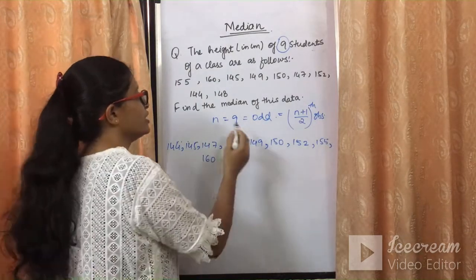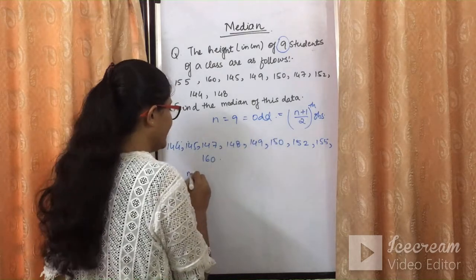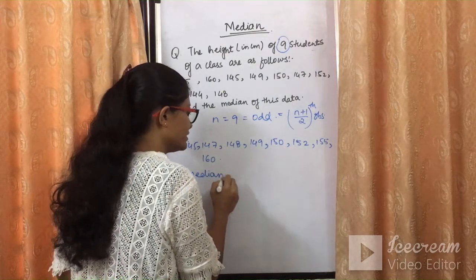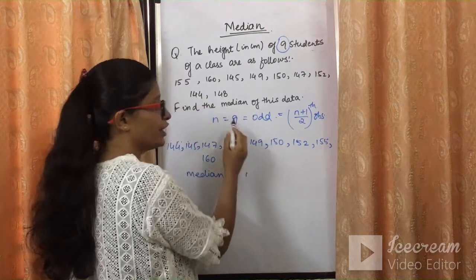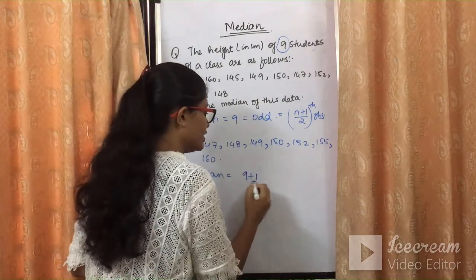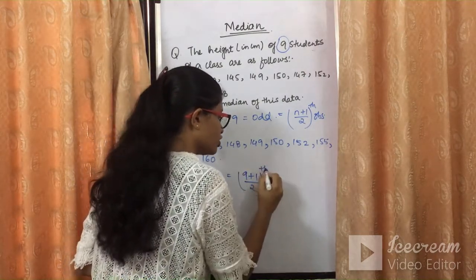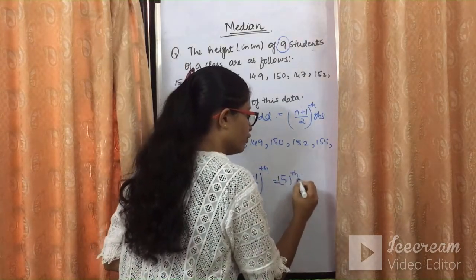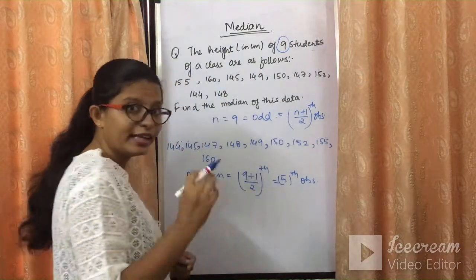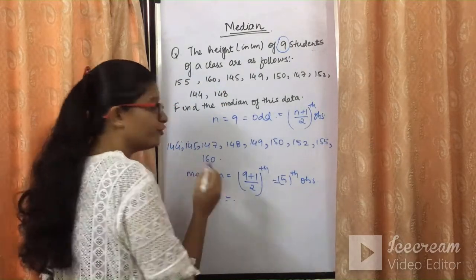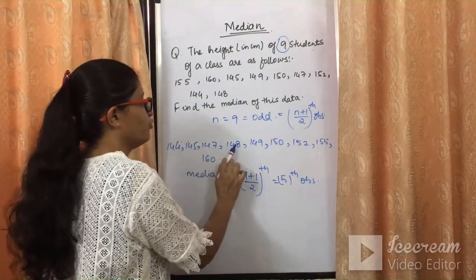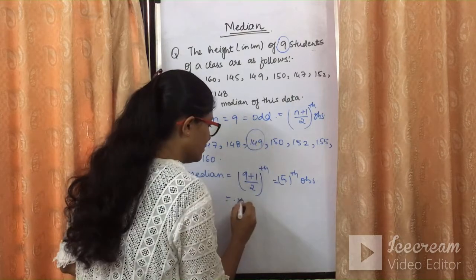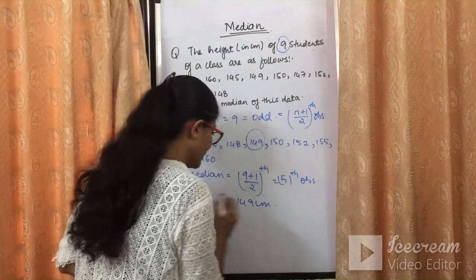Now we need to find the median of the given data. Median is nothing but (n plus 1) divided by 2, what is n over here? N is 9. So 9 plus 1 divided by 2th observation, that is 10 upon 2, which will give you the 5th observation. The 5th observation from the starting is nothing but the median of the given data. Let's see, 1, 2, 3, 4, 5th. So this is the median of the given data.